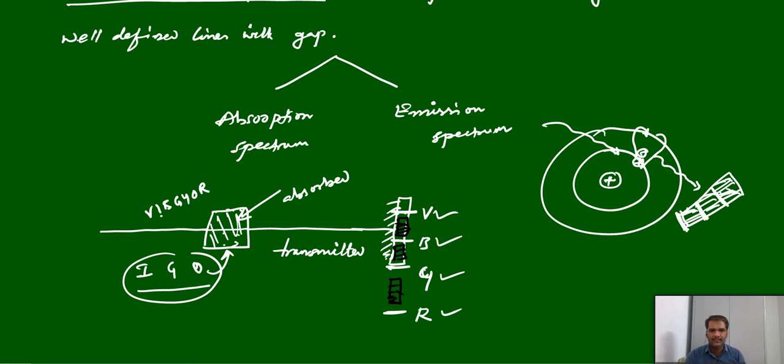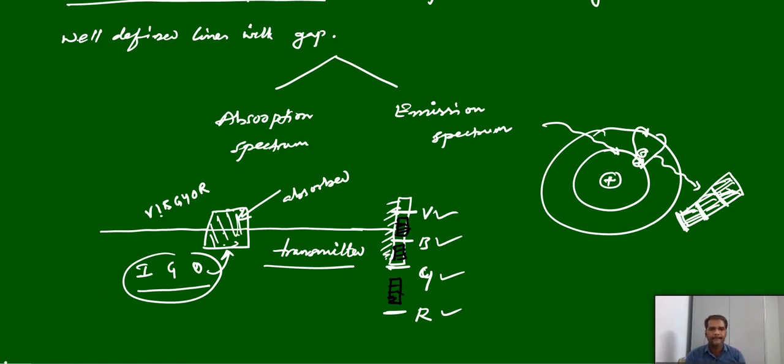Simply, the spectrum recorded by the transmitted radiation is called absorption spectrum. The spectrum recorded by the emission radiation is called emission spectrum. In case of absorption spectrum, you can see dark lines over the bright background. In case of emission spectrum, you can see bright lines over the dark background. Just quite reverse. These two come under discontinuous spectrum. So these lines, these colors are not merged into each other. We can see distinct colors. Some gap will be there between the various colors.